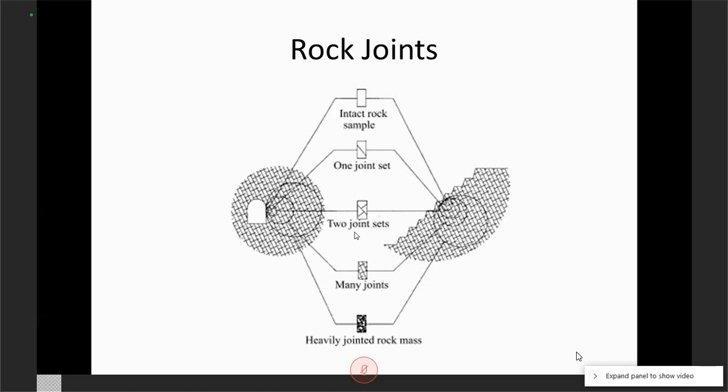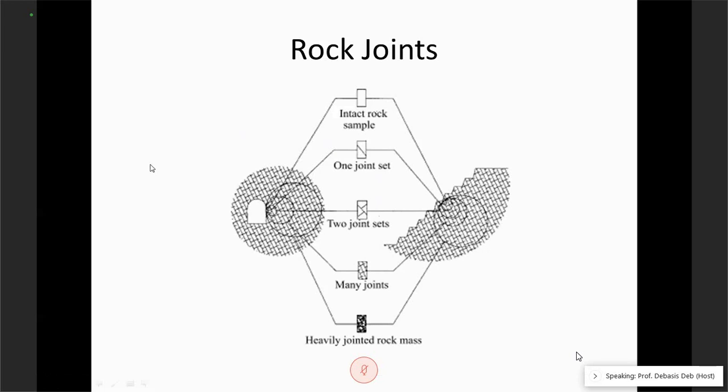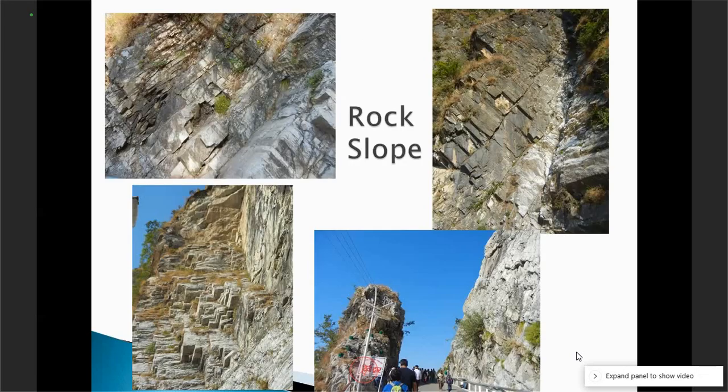First and foremost, we have to understand how we characterize these discontinuities. Here we will concentrate only on joints as a discontinuity. You can see the reality is something like this: this is the rock mass we are talking about, heavily jointed.